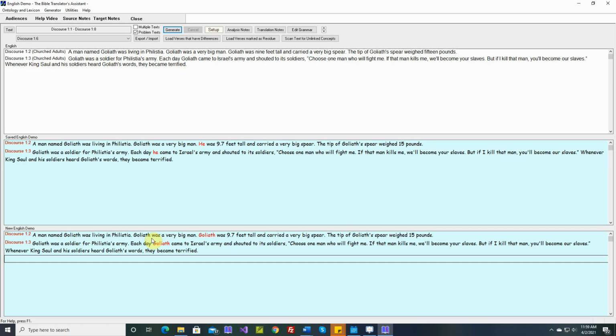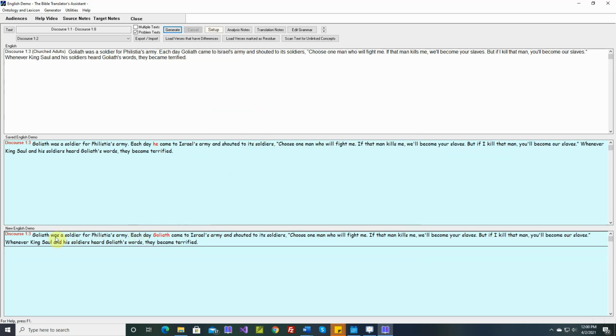Okay, here. Goliath was a very big man. Goliath. Here it would be nice to have a pronoun. But this intervening noun is masculine and singular. As I mentioned earlier in a previous video, we will not get TBTA to generate all the pronouns that we want. We want to err on the side of generating too few pronouns, not too many, because if we generate too many, then the MTTs might not interpret them properly. So here we would like a pronoun, but we can't fix this, so I'm going to save it.